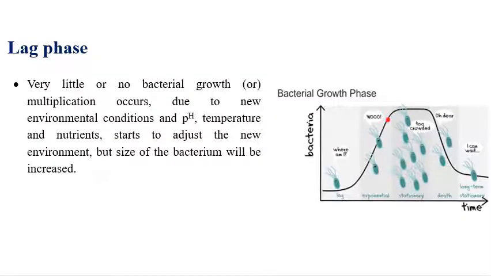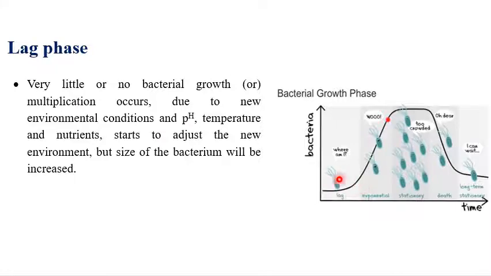Bacteria mainly contain four growth stages. The first phase is the lag phase. The second one is the log phase or exponential phase. The third one is the stationary phase, and the fourth one is the death phase or decline phase. Now we will see them one by one. The first one is the lag phase. The diagram on the right side shows it.